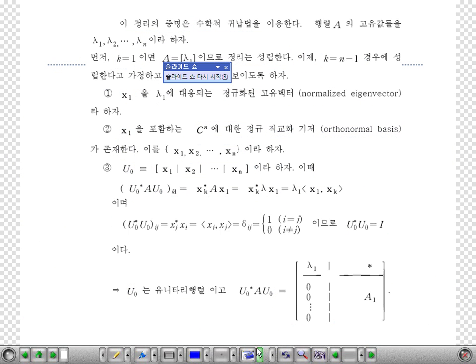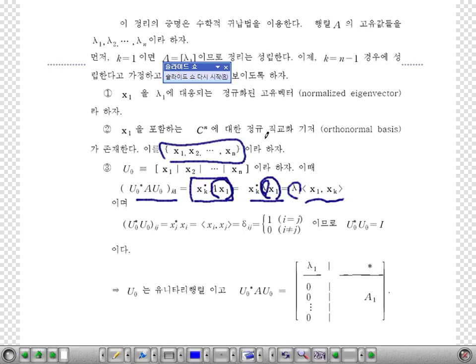Here, as you see, this is lambda 1 x1. Since lambda is a scalar, it can come out. Then what's left is the inner product between x1 and xk.